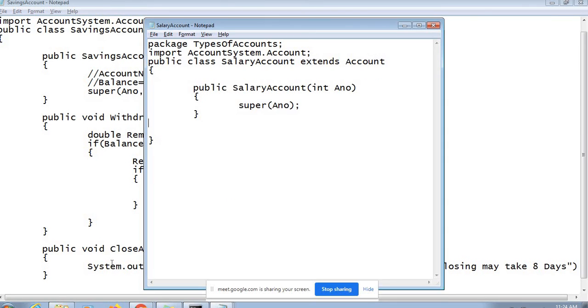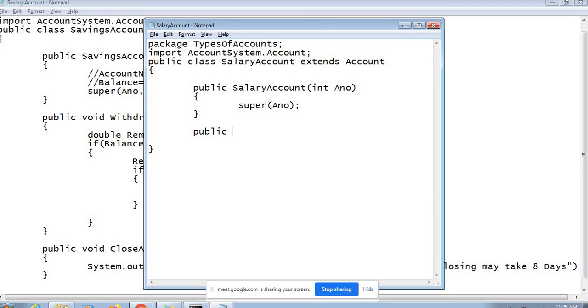Now coming to the salary account. Now the salary account also needs to have that capability, otherwise people will not open it, right? But the salary account has inherited all the capabilities from the parent except one. Without having that capability, the salary account is useless. No one will use it. So again, it's an imposition on this salary account as well, to override the method and provide that missing capability. Rest of all you have got through inheritance.